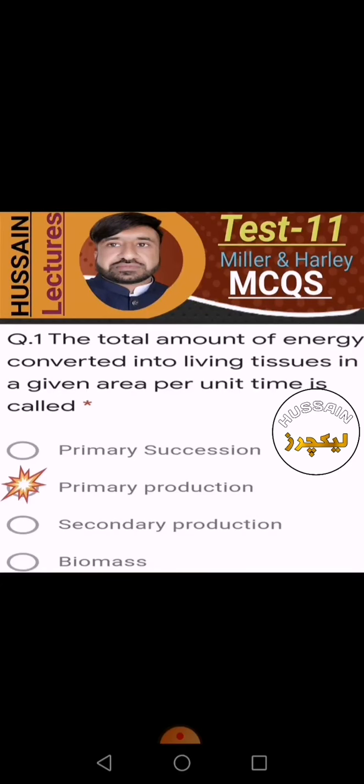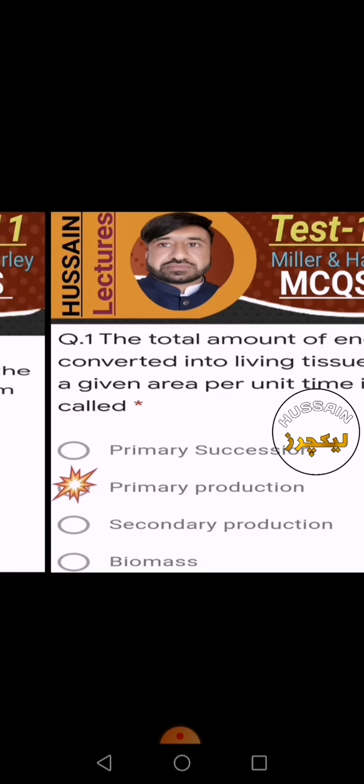The total amount of energy converted into living tissues in a given area per unit time is called primary succession, no; secondary production, no; primary production, yes.